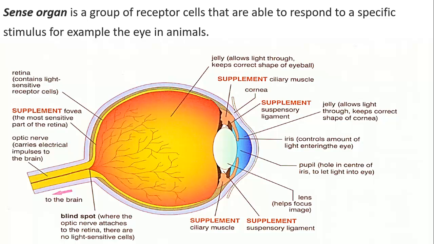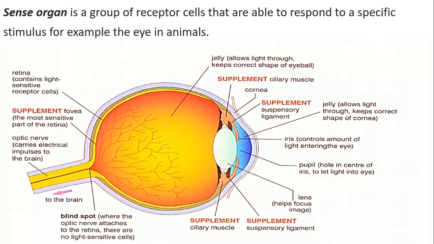Simply, it's a group of receptor cells. Receptor cells, as we learned before in the nervous system, can receive stimuli. After they receive stimuli, they send the information through the sensory nerves, if you remember from the last lesson. They send it to the brain through the sensory nerves. Remember? So, again, a group of receptor cells.